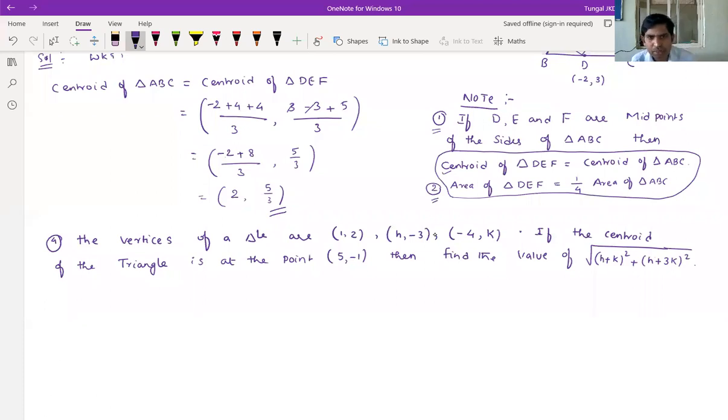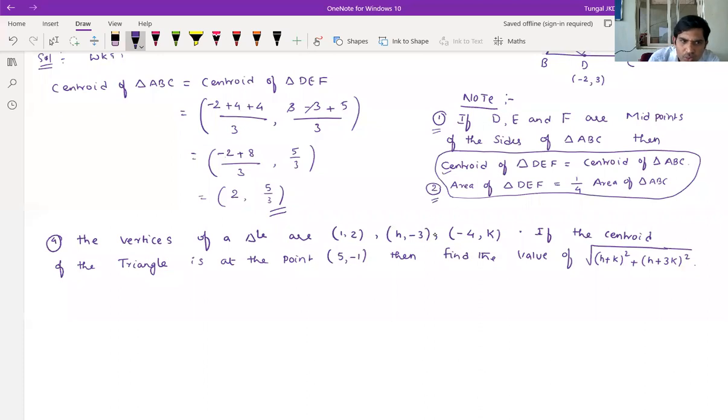That one we have to calculate. Observe the question: the vertices of a triangle are (1, 2), (h, -3), (-4, k). If the centroid of the triangle is at the point (5, -1), then find the value of root over (h + k) whole square plus (h + 3k) whole square.